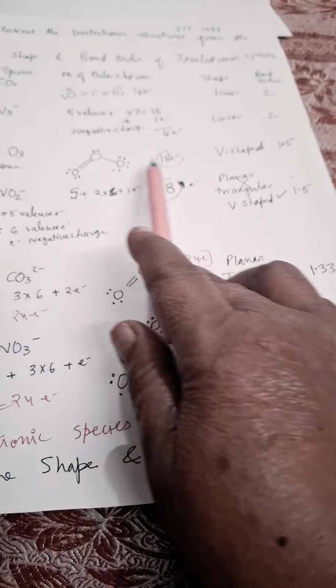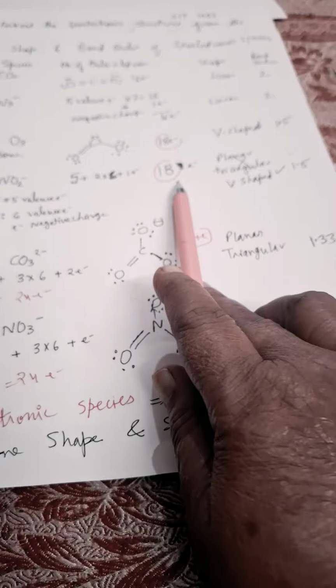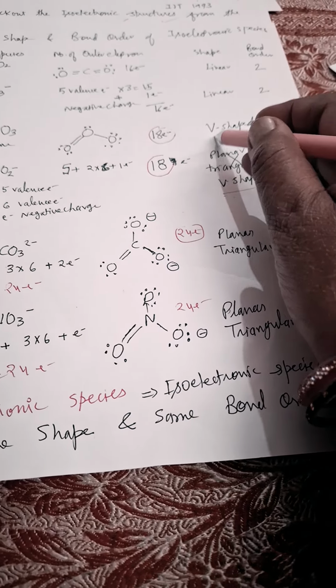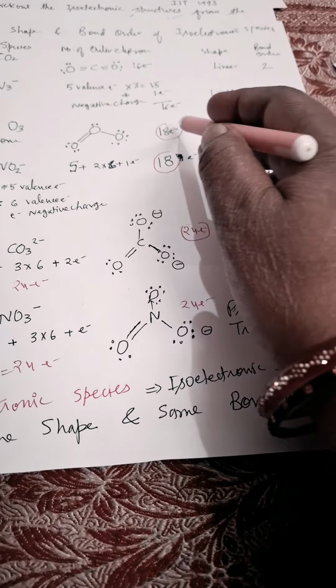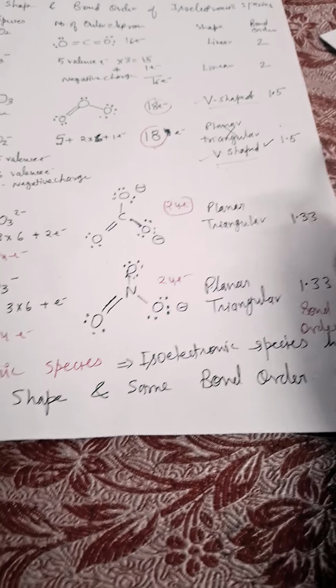O3 and NO2 negative also have the same shape. Ozone has 18 electrons, V shaped, 1.5 bond order. NO2 negative being planar triangular is wrong; V shape is correct, because both of them have the same 18 electrons, so V shaped. Bond order will be 1.5.